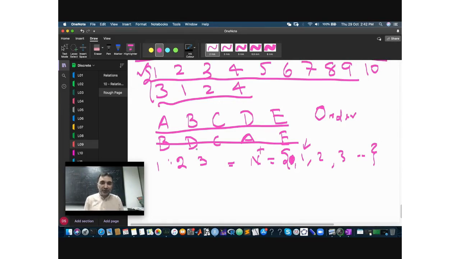So there are two things. जब हम इसको 1 2 3 लिख रहे हैं, there are two things. There is a set, which is the set of the natural numbers, and there is this order. The order is defined as this symbol, which is less than. Okay, हम ये कहते हैं कि 1 is less than 2. Okay, which implies that 1 should come before 2. Similarly, we say that 2 is less than 3. Okay, which means that 2 comes before 3.